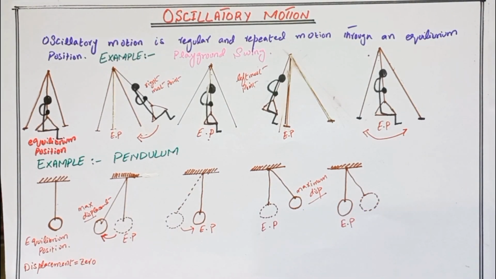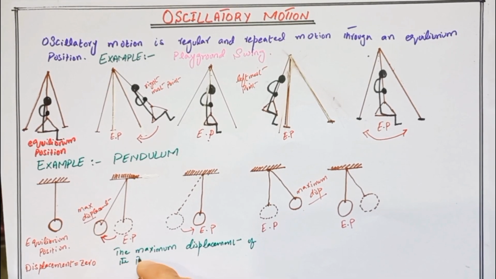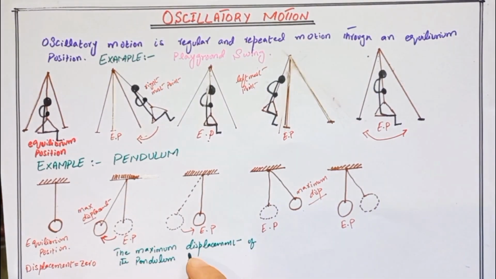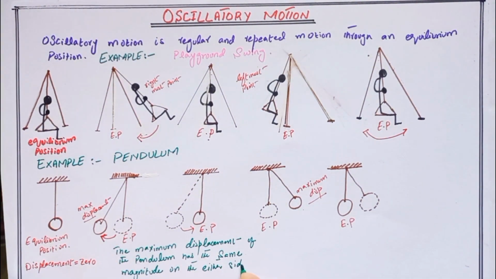So here we write: the maximum displacement of the pendulum has the same magnitude on either side of the equilibrium position.